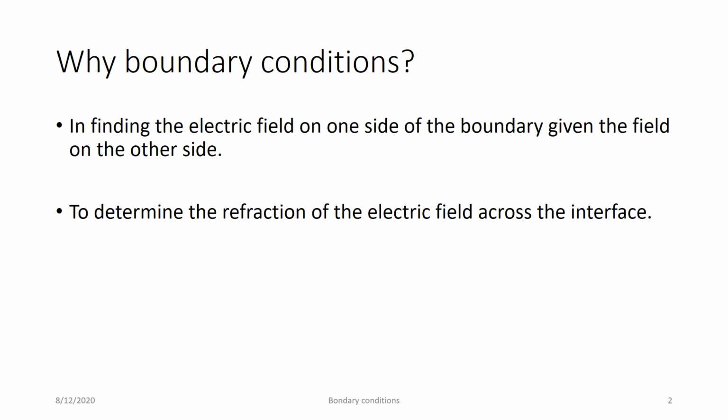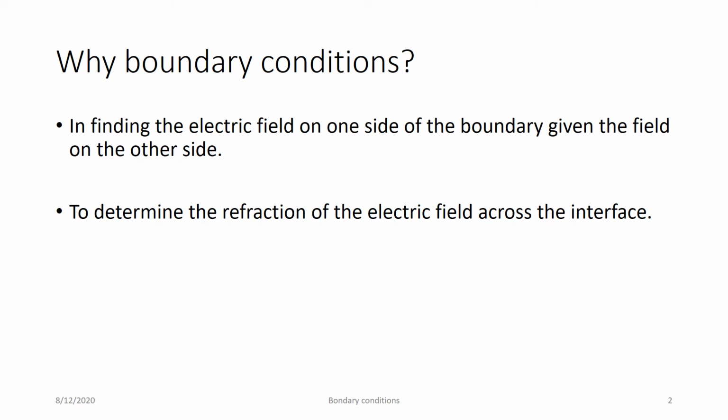So first, what is the boundary? When electric field or magnetic field, so here we are studying about the electric field. Hence, when electric field passes through a medium, there are regions. One region is more towards conductive or more towards the dielectric, and another region may be more dielectric or more metallic, conducting. So here the properties are different. So when it passes from one region to another region, what changes occur?